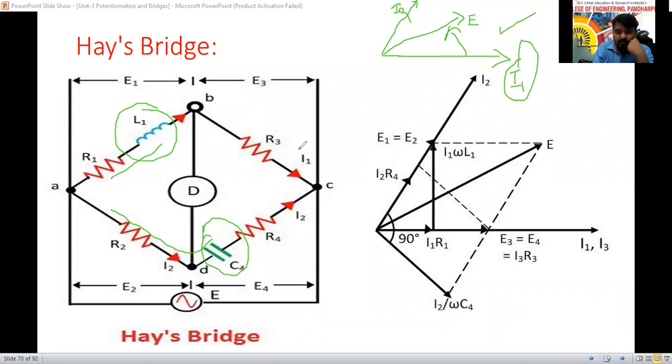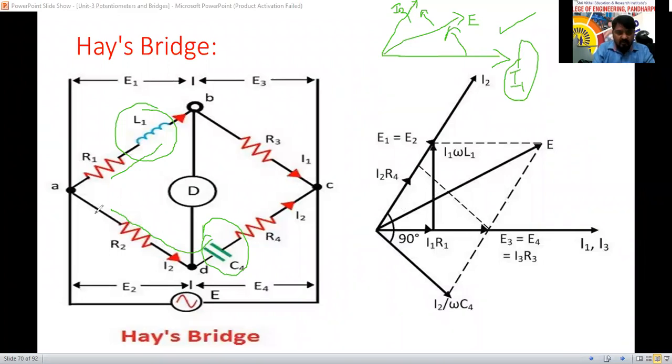Then the current I2 is capacitive load. For the capacitive load, the current leads the voltage or voltage lags the current. That is also satisfied here. Yes. So the same thing we have taken here now. See here, this is I1 we have considered. Here the I2 we have considered. Here the E we have considered.